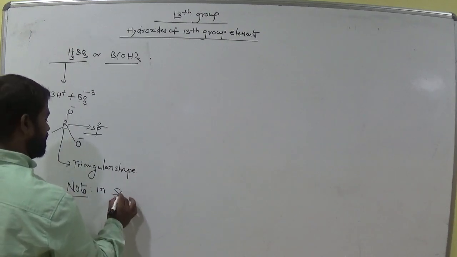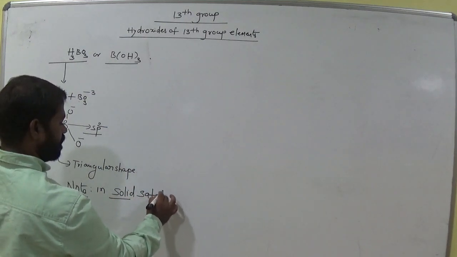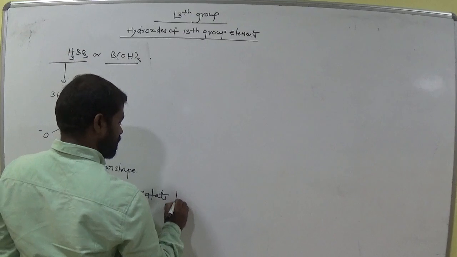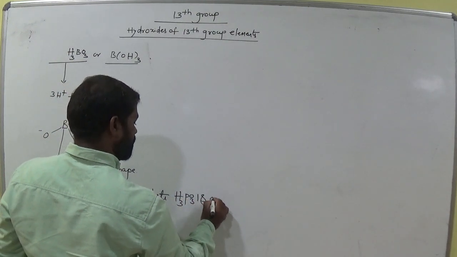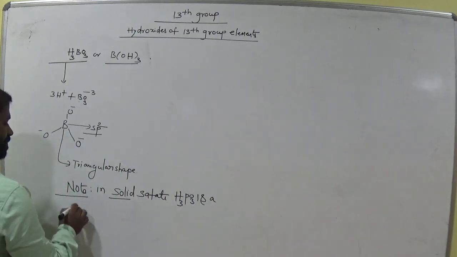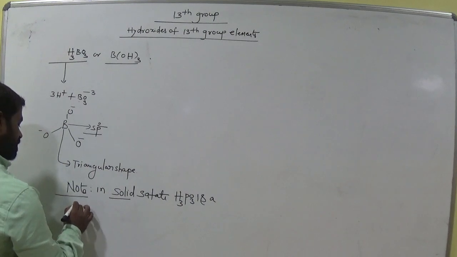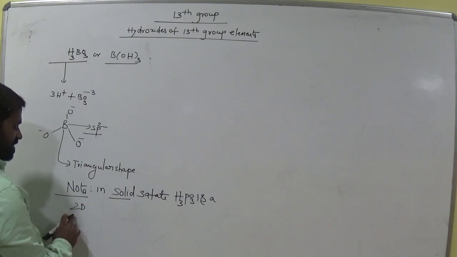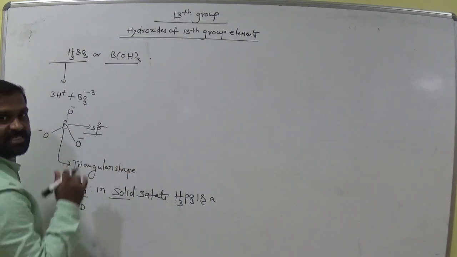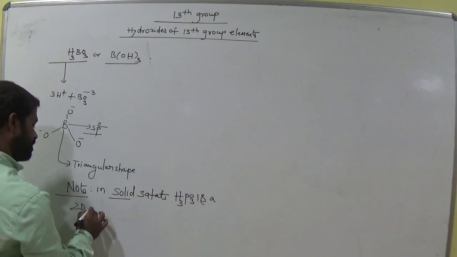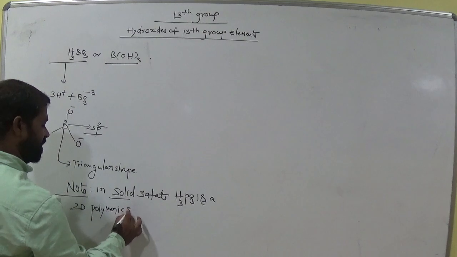In solid state, H3BO3 is a two-dimensional polymeric sheet. Three-dimensional, two-dimensional, you know. Two-dimensional means x-axis, y-axis.